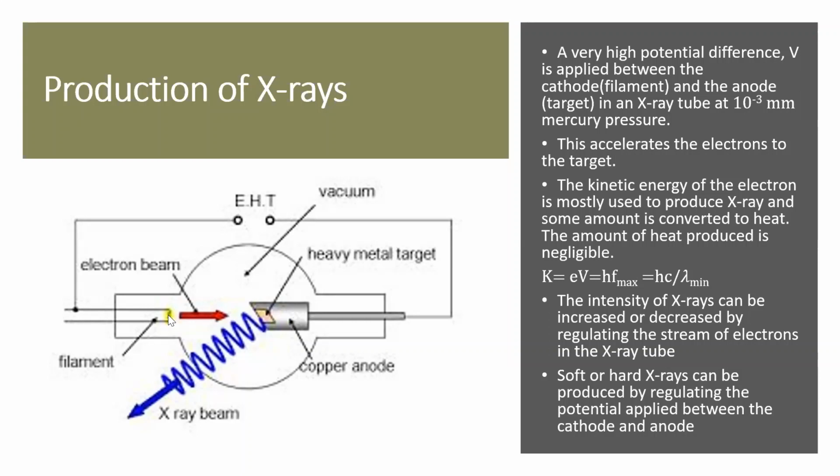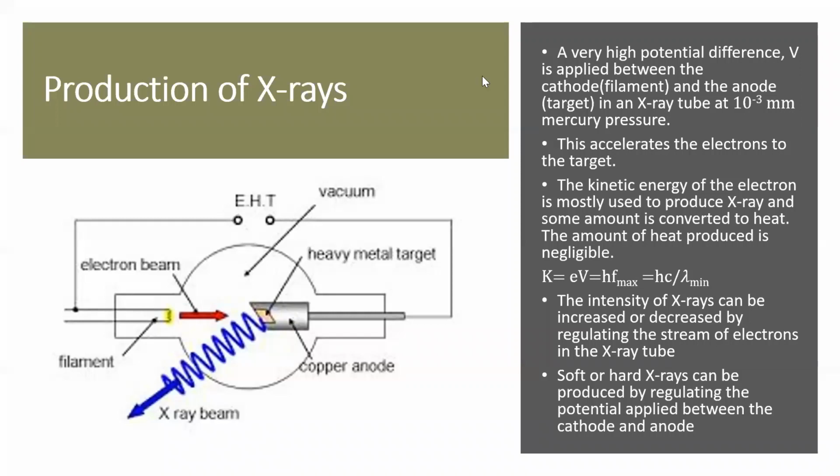So these electrons will go at very high kinetic energy and hit this target. When they hit the target, most of the kinetic energy of the electrons is used to produce X-rays. And some energy will be lost as heat energy, but we assume in the ideal case that the energy lost as heat is negligibly small.